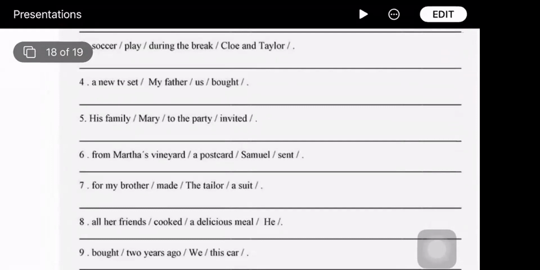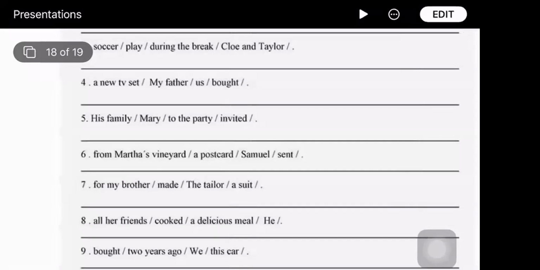His family. The capital Mary, the capital, it's the name of a person, right? But when you have H capital, it should be maybe the beginning of the sentence. Yes. His family invited Mary to the party. Good. All right. What about number 6?